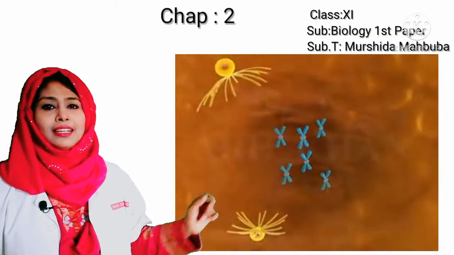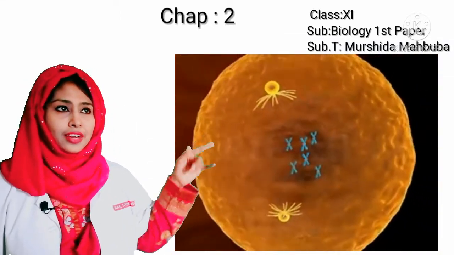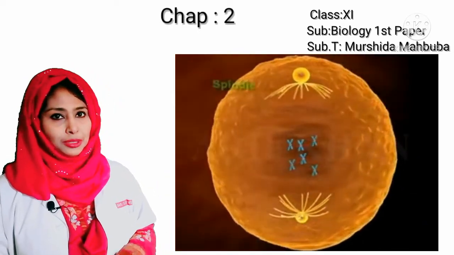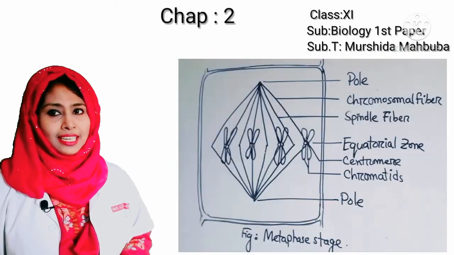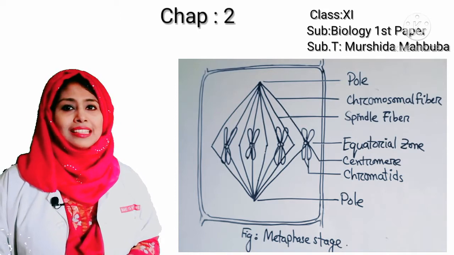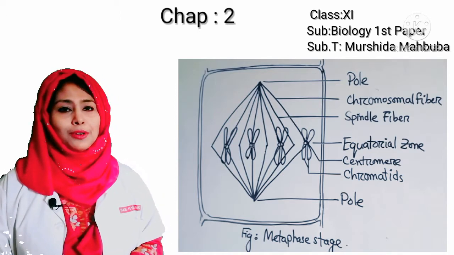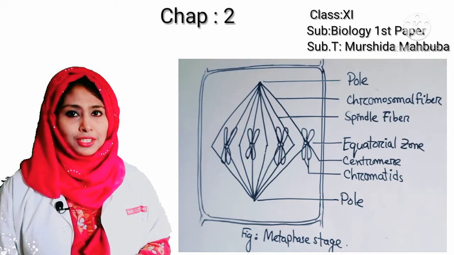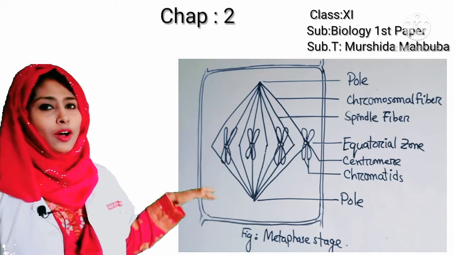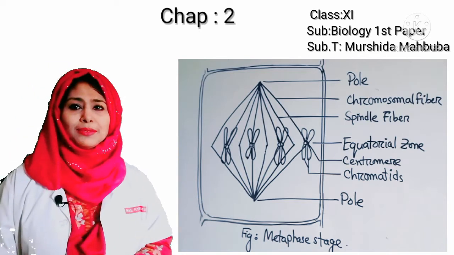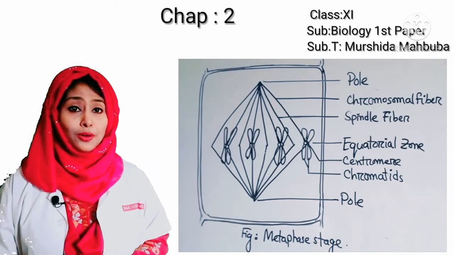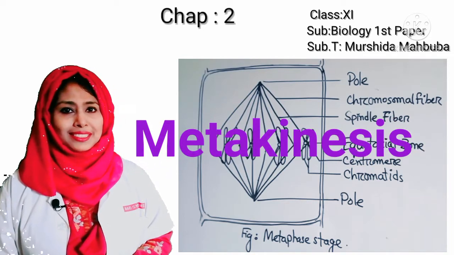In animal cells, aster rays radiate from the centriole present in the two poles. At this stage, chromosomes arrange at the equatorial zone. The centromere of each chromosome remains at the equator and the arms of the chromosomes remain towards the poles. The arrangement of chromosomes at the equator is known as metakinesis.